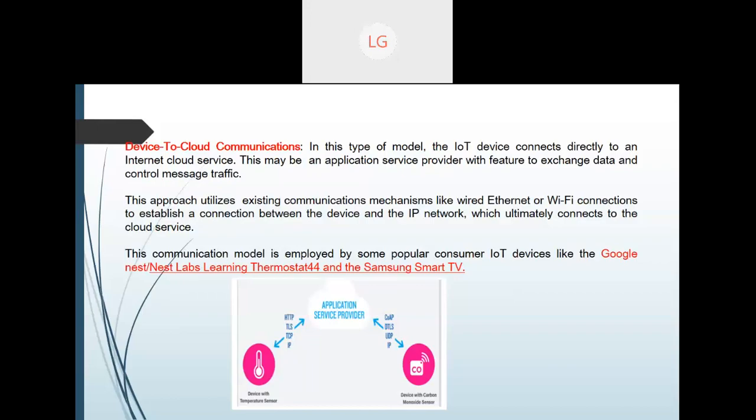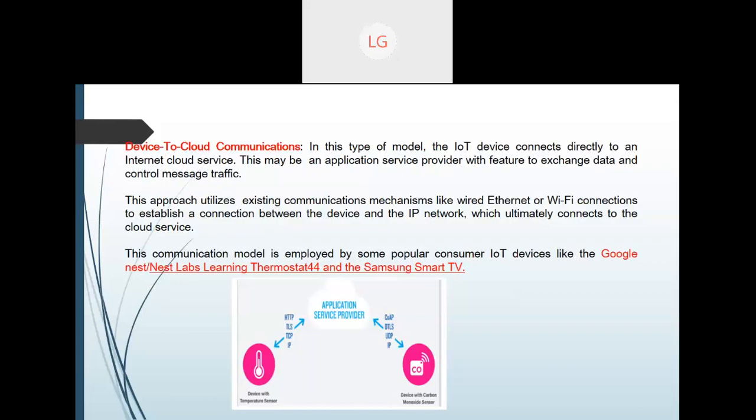It's bi-directional, and different protocols are shown there. This approach uses ethernet or Wi-Fi connections to make the device-to-cloud connection.